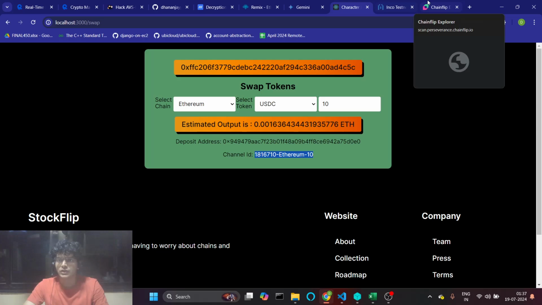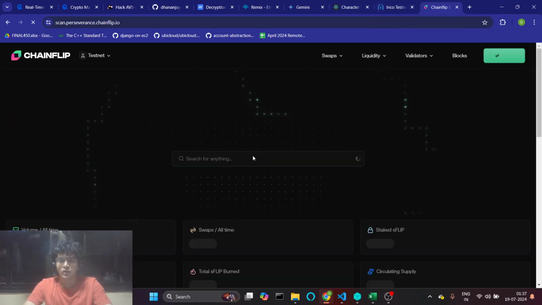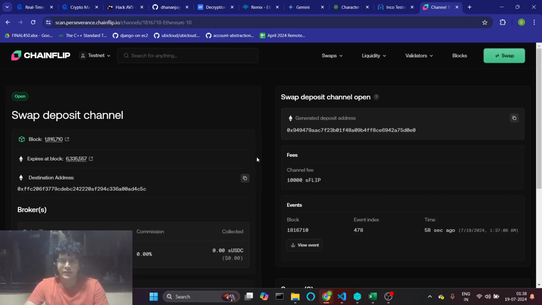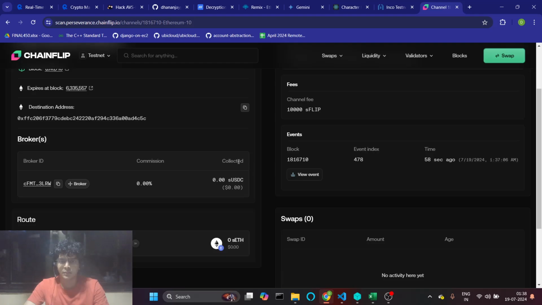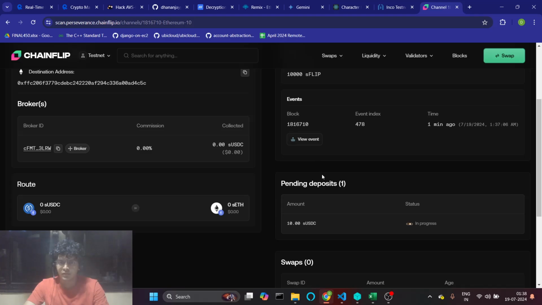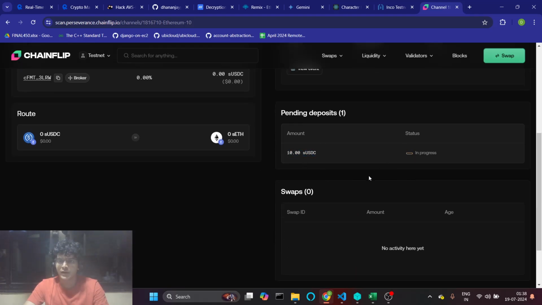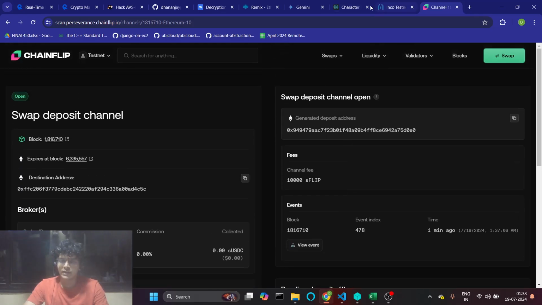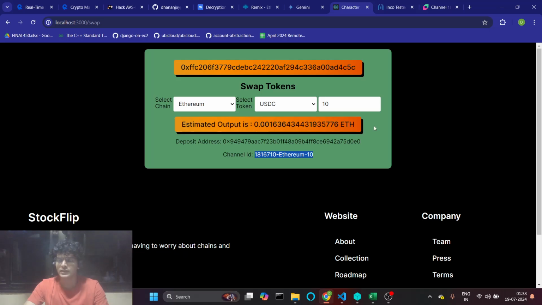So I'll just check the status on the block explorer of Chainflip test network, which is Perseverance. So I'll just refresh it. So you can see it is in progress. Once it's completed, all of the amount would be directly transferred to the user's wallet address. This is again a self-custody platform.